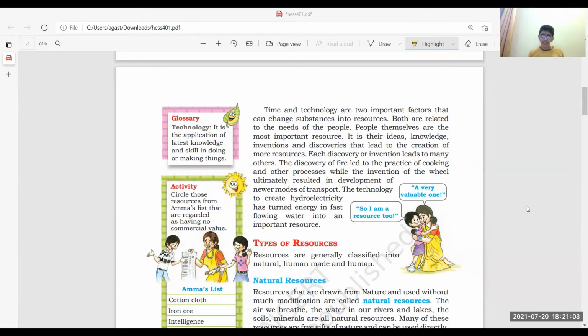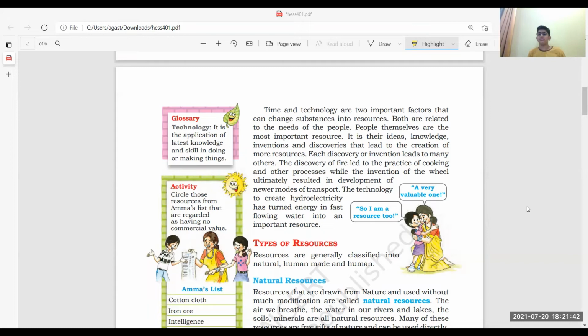But again, what happened after a few years? Our purvaj, meaning our ancestors, suddenly someone was eating a raw piece of chicken. Suddenly, he threw that chicken piece into the fire. When he removed that chicken piece from the fire, he could see that it was roasted.